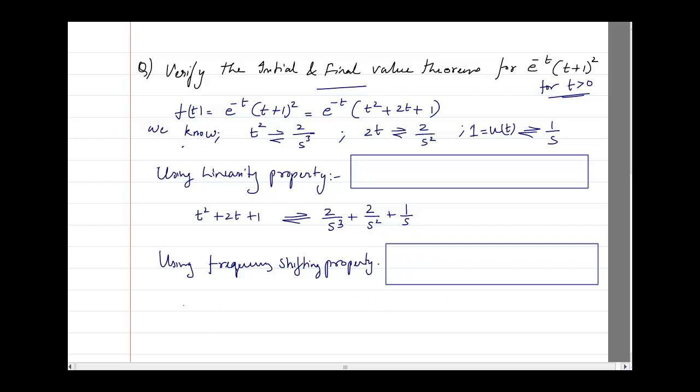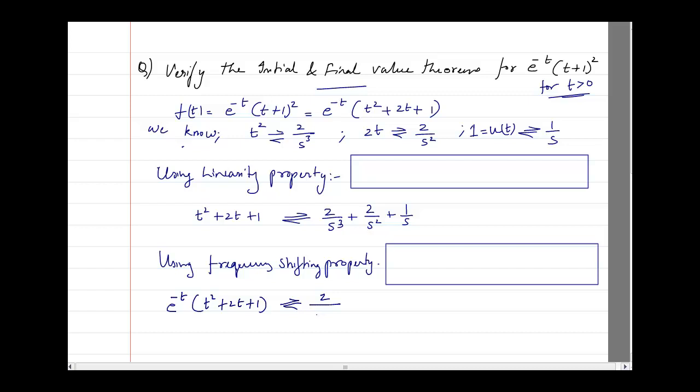Okay, so if I multiply with e raised to power minus t, into t square plus 2t plus 1, see I put a bracket here, so it means that I am multiplying with all the 3. So wherever there is s, I will get s plus 1.